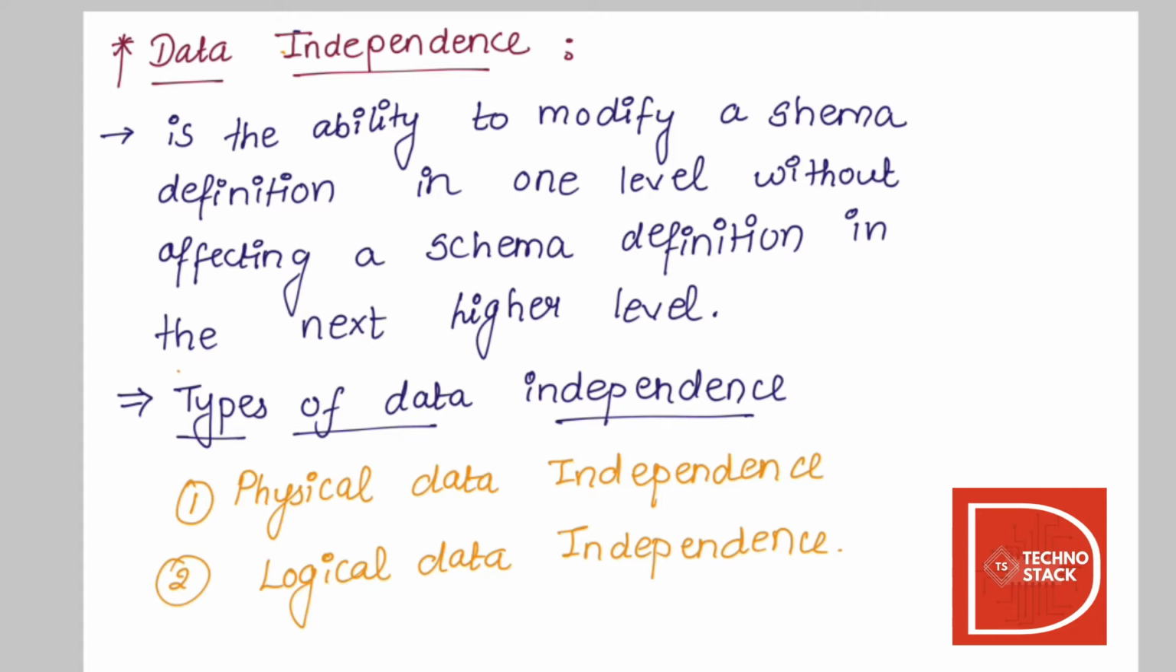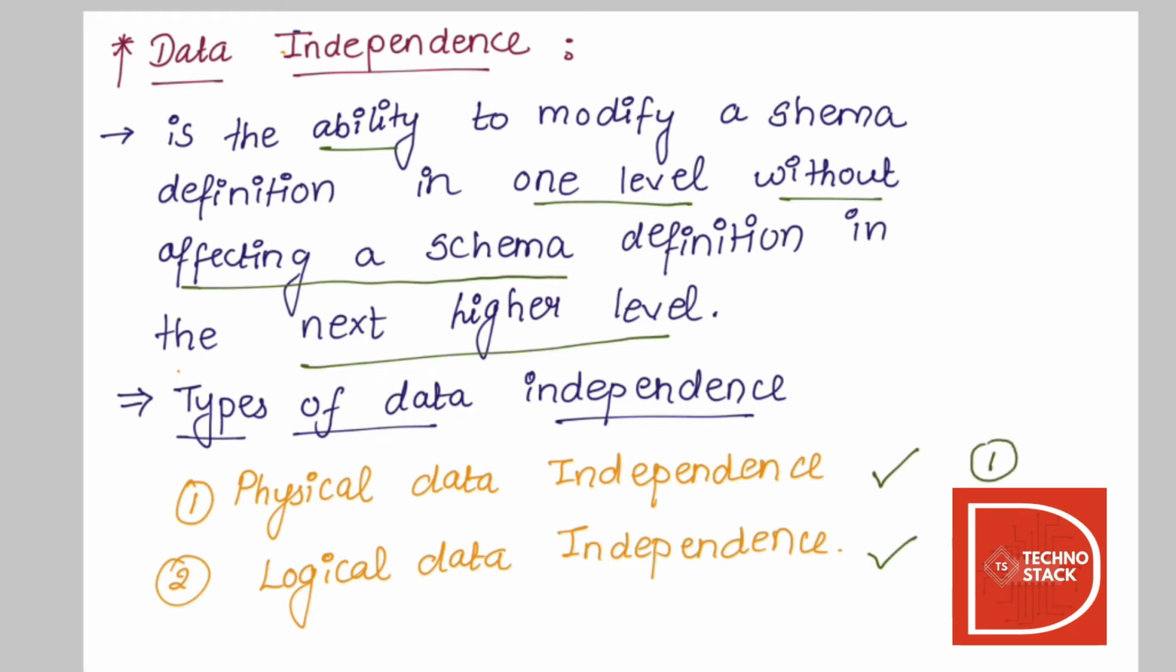Data independence is the ability to modify a schema definition in one level without affecting a schema definition in the next higher level. So again I repeat, data independence is the ability to modify a schema definition in one level without affecting a schema definition in the next higher level. There are two types of data independence. The first is physical data independence and the next is logical data independence. Let's first see physical data independence.